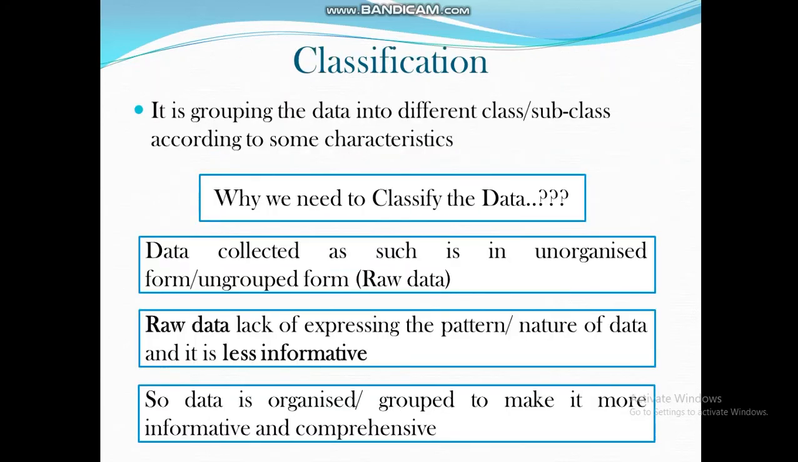What is classification? Classification means grouping the data into different classes or subclasses. Why do we need classification of data? Data collected as such is in unorganized form, that is raw data. Raw data lacks organization, that is, raw data has very little information. So we want to organize the raw data, and for this purpose we do classification.